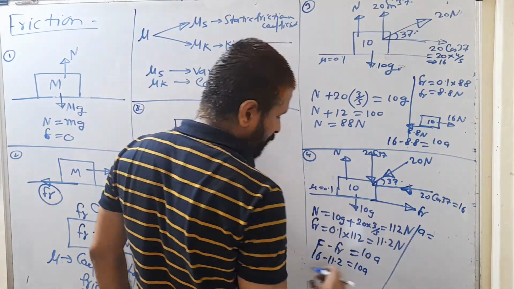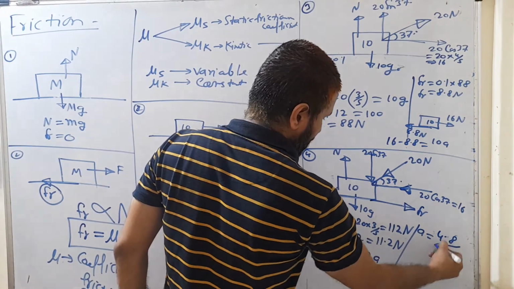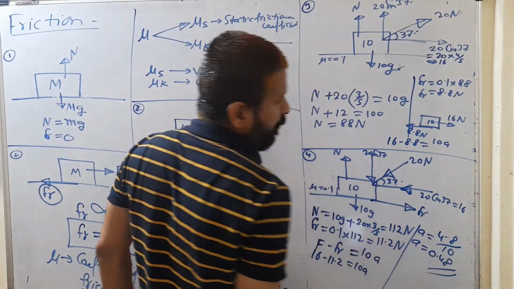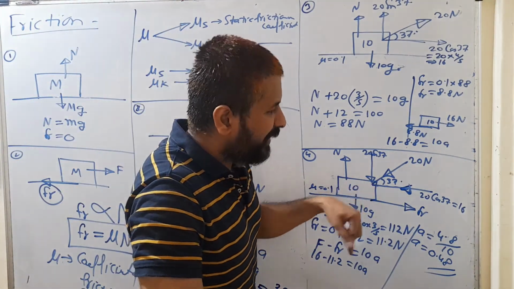So acceleration is equal to 16 minus 11.2. We are going to get 4.8 divided by 10. The acceleration is what? 0.48. So frictional force is variable only if the block is at rest.